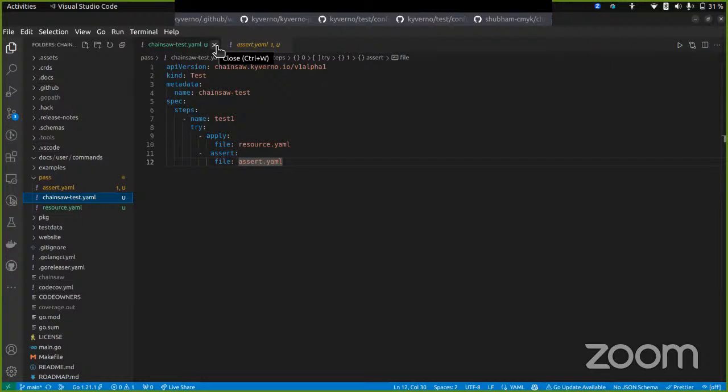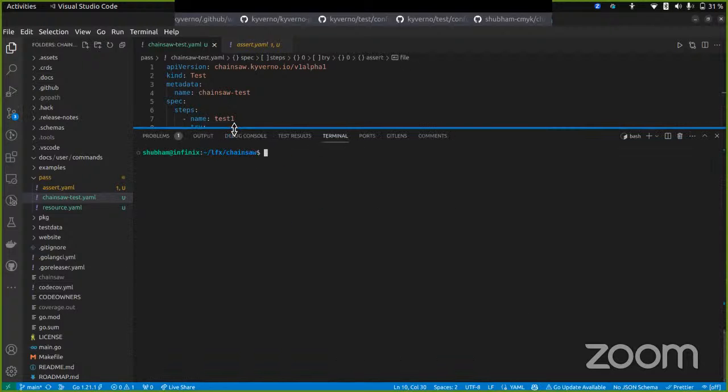No, we don't assert at the same time as we apply. In this particular example, I first applied the resource and then I asserted it. If I had gone the wrong way, it would probably fail.